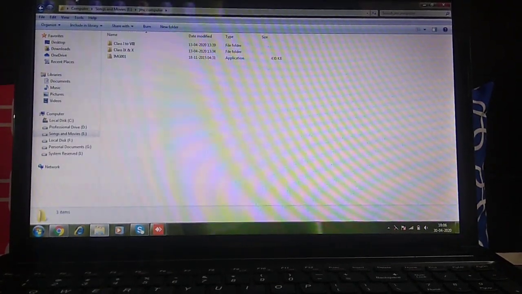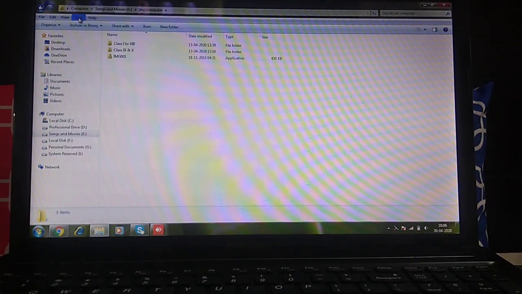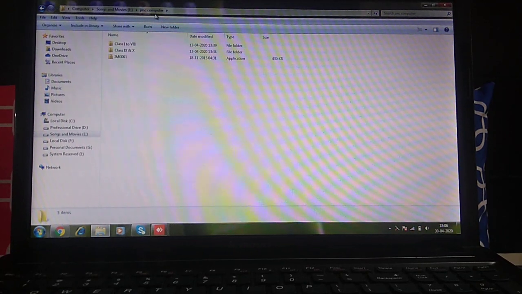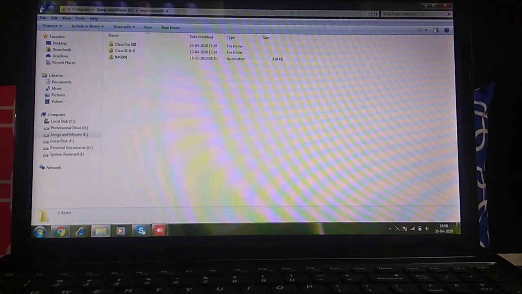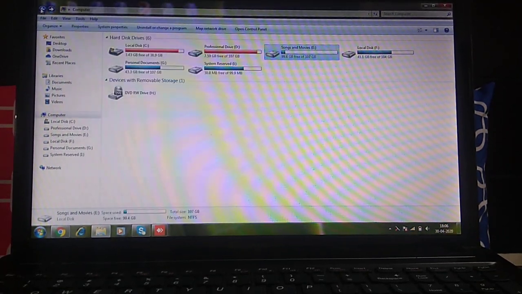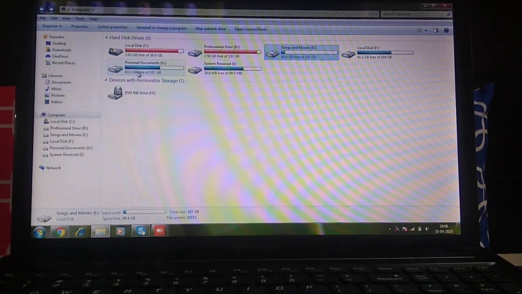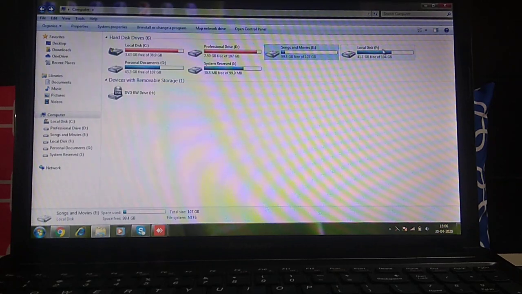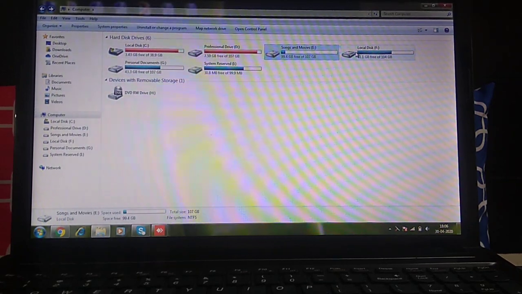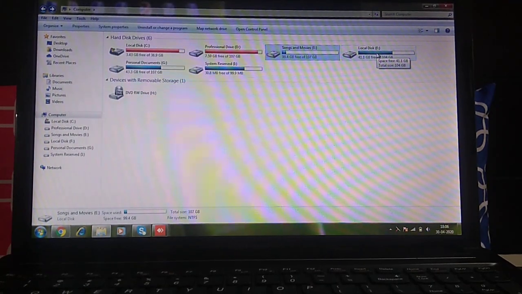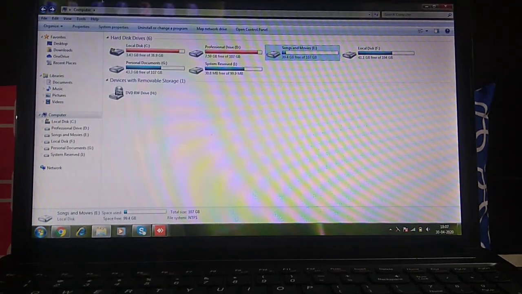Is it visible to you? Yes. Now it is visible. Please see carefully. Computer is written. Then inside that folder, songs and movies is written. Then inside that folder, JMC computer is written. For going back again, we can click on the back button. Fine. So in Windows Explorer, we have different types of memory. I have 1, 2, 3, 4, 5, 6 drives in my computer. Fine. So this is Windows Explorer.